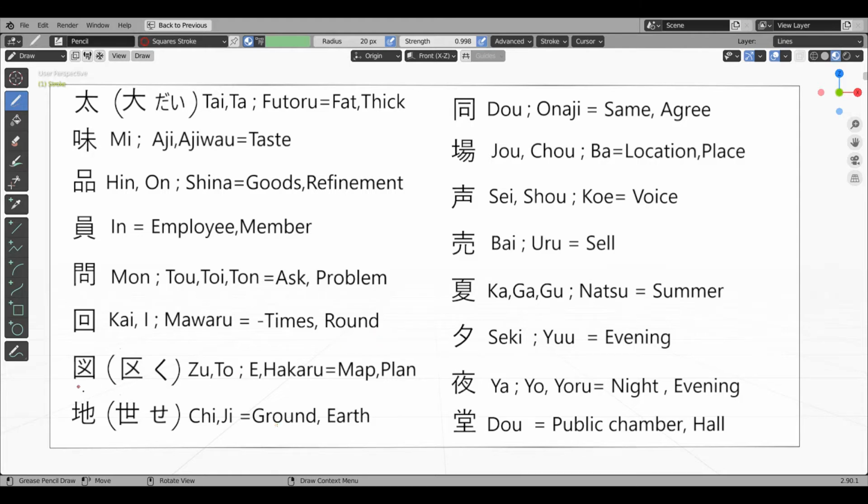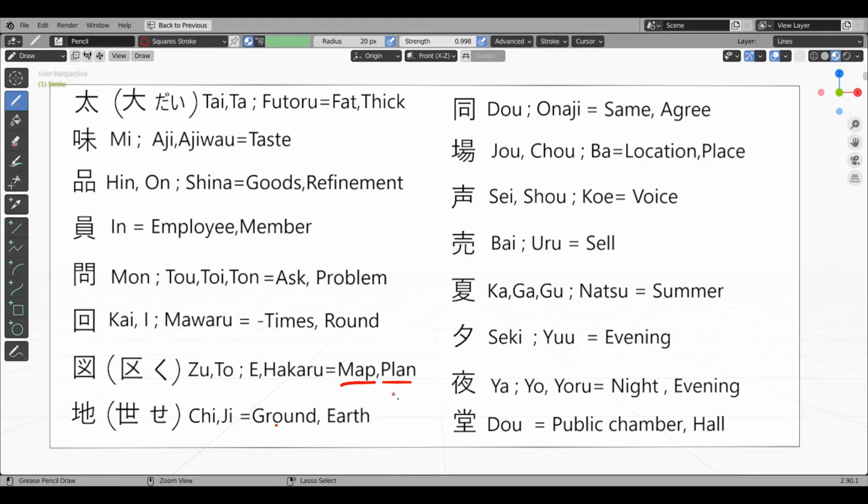Zu or to kanji. This resembles the ward or district kanji, but it is completely covered and has 2 strokes. So this kanji means the district or land having been drawn on paper. So this kanji means map or it also means plan.